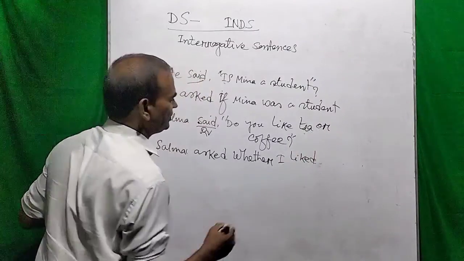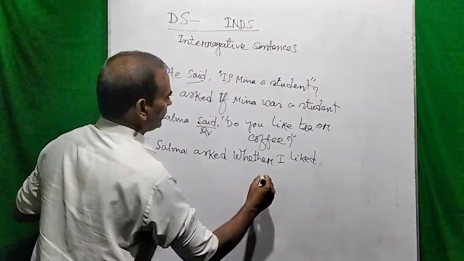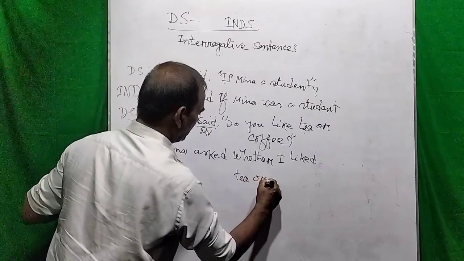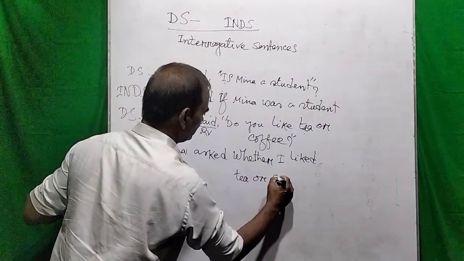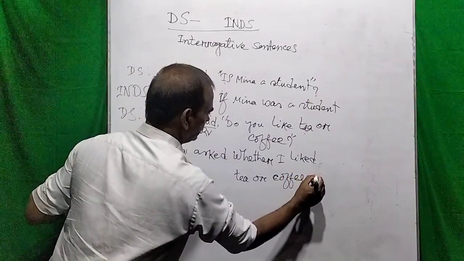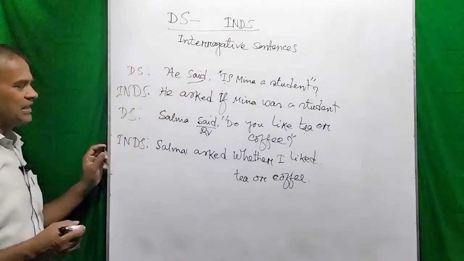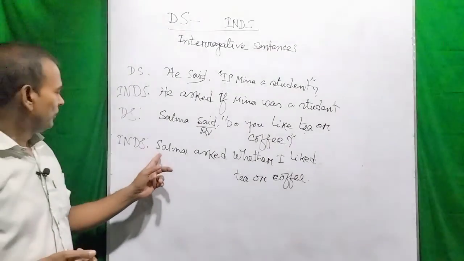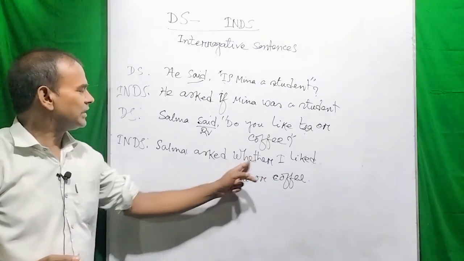The present form has been changed into past one. Tea or coffee. And the sentence has been changed into the assertive one. Dear viewers, you see the sentence has been changed into an assertive one.